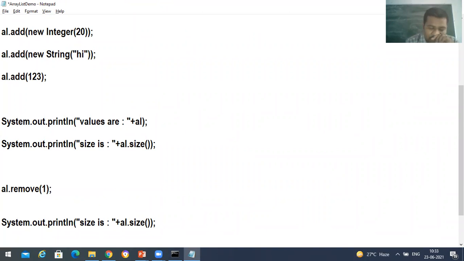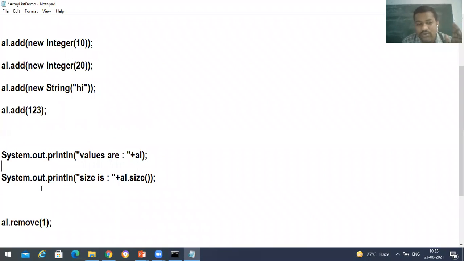If you send 1 directly, what happens? It will be considered as a position. That means it is going to delete the element present at the first position. Here indexing also starts from 0, so the element at the first position is 20, and 20 is going to be deleted.